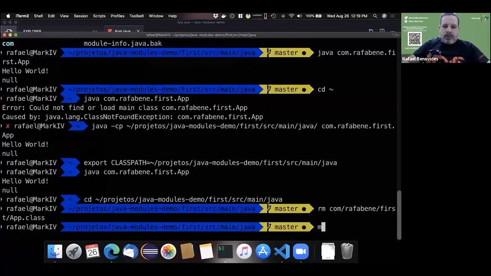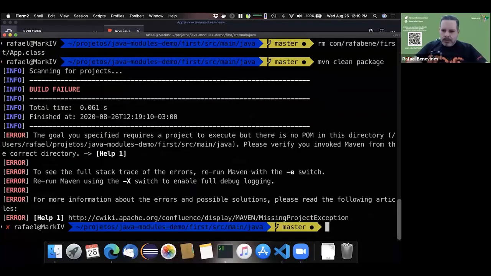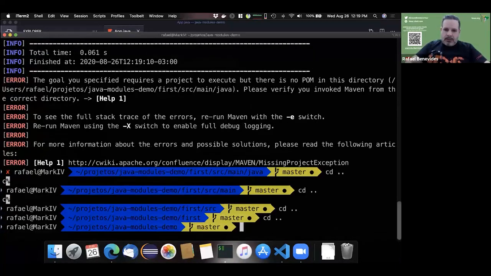So I will just run Maven clean package. Oops, I'm in the wrong folder. Maven clean package.